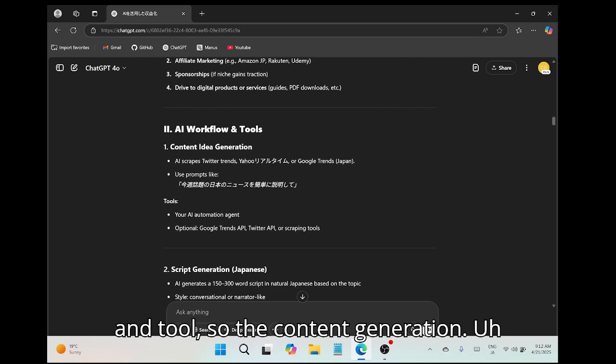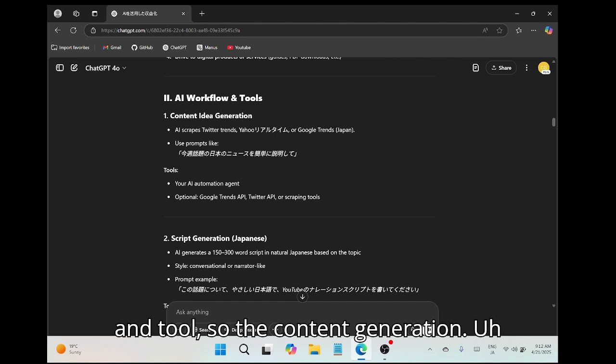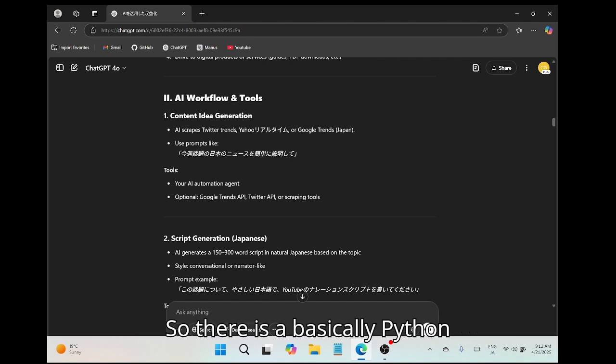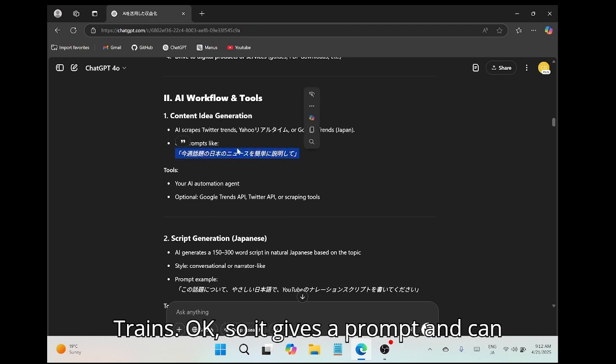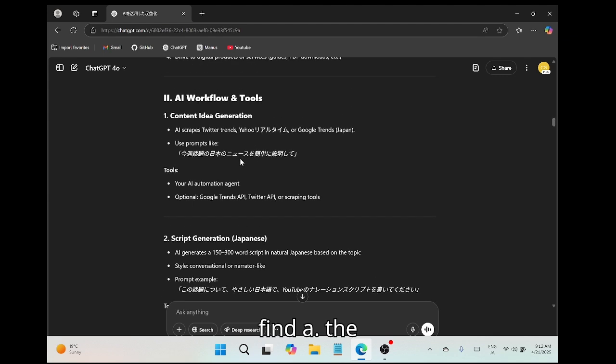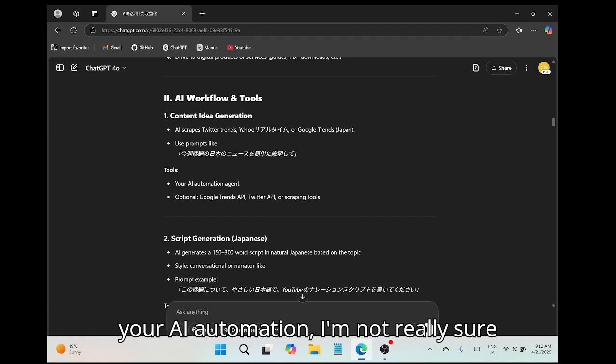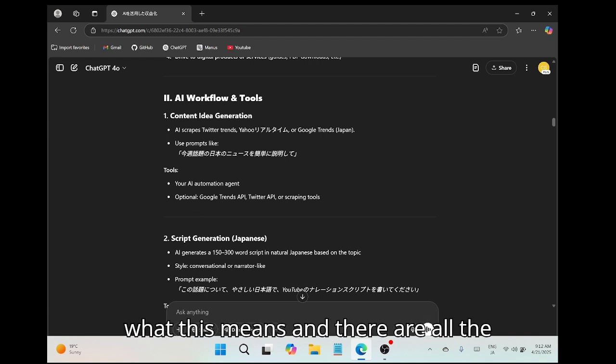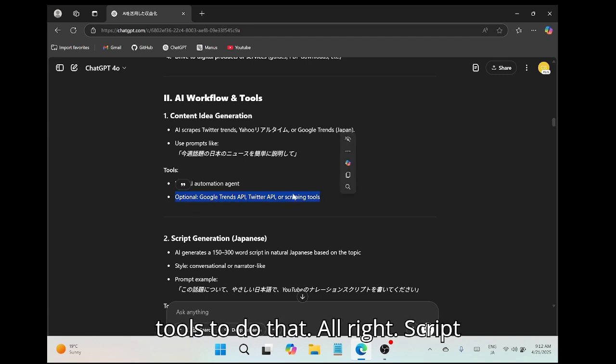The AI workflow and tools, so the content generation. There is basically a Python script that can automate the thing, and what it says is that it can scrape the trends on Twitter or Yahoo or Google Trends. Okay, so it gives a prompt and can find the topics. So the tools, your AI automation agent, I'm not really sure what this means, and there are all the tools to do that.